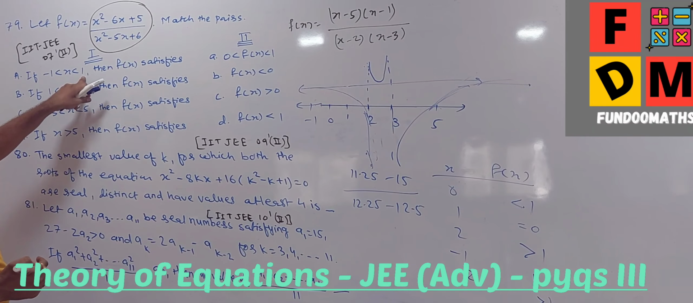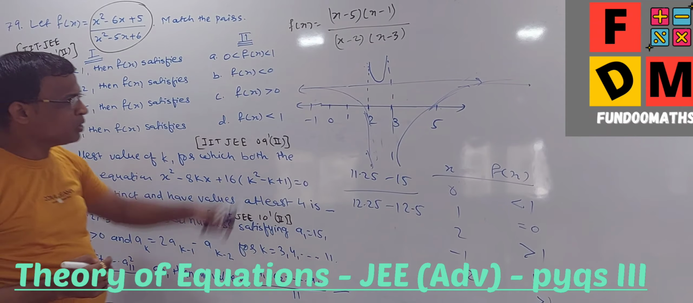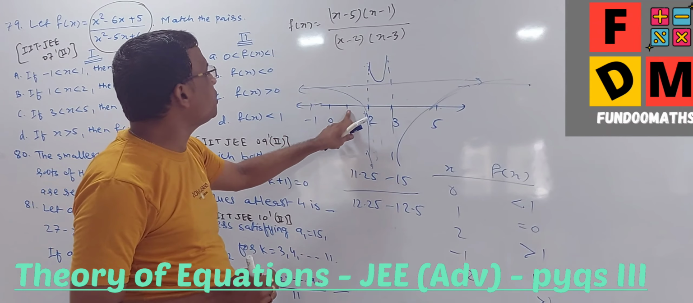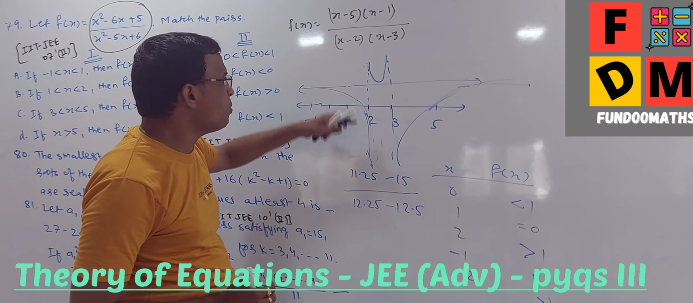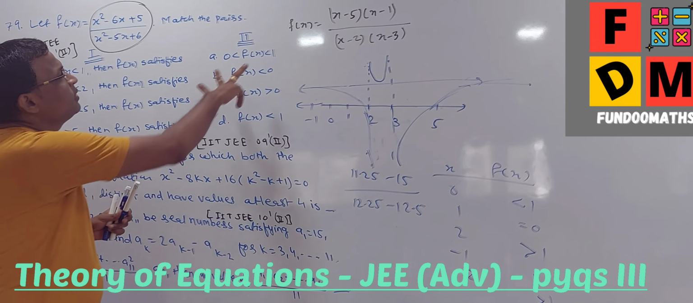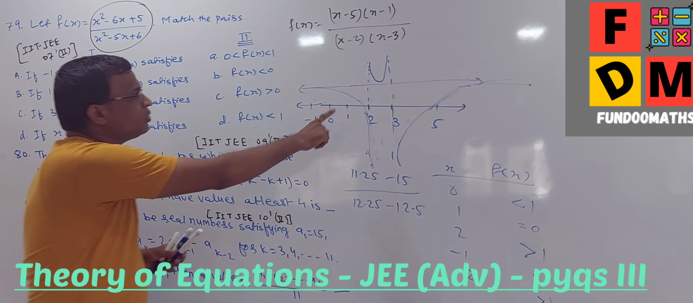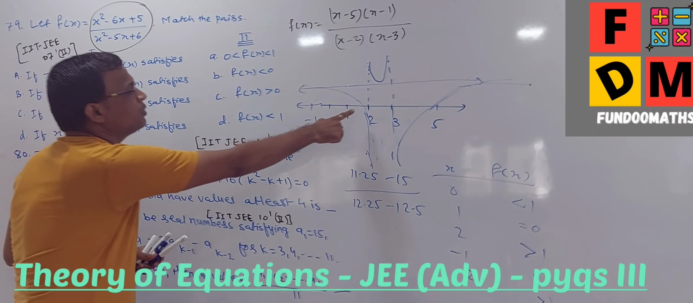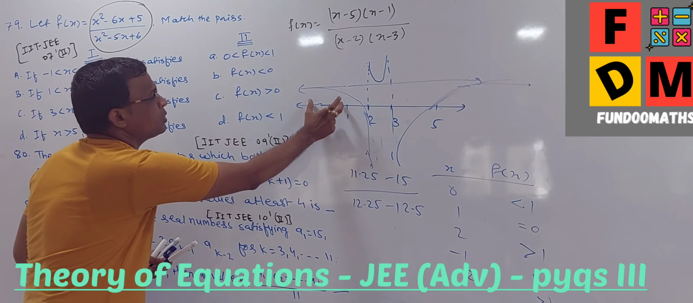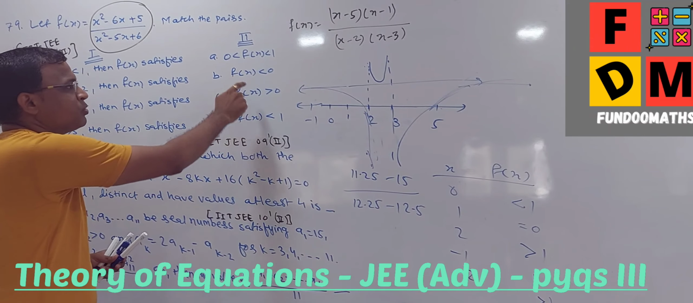Now just check out, in between minus 1 and 1, what is f of x out of this? So between minus 1 and 1, f of x is less than 1, so I can say less than 1. So first option is correct. Less than 0, can I take less than 0? No. Between minus 1 and 1, it is always positive. So this second option is not correct.